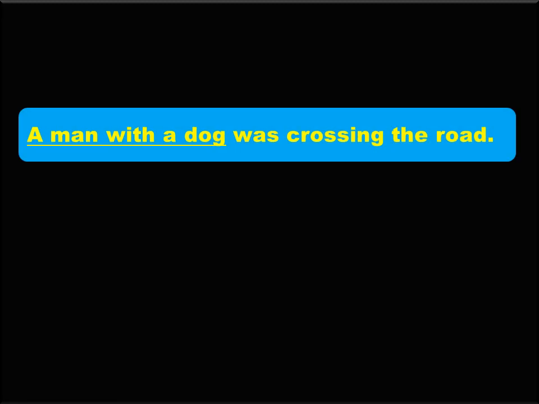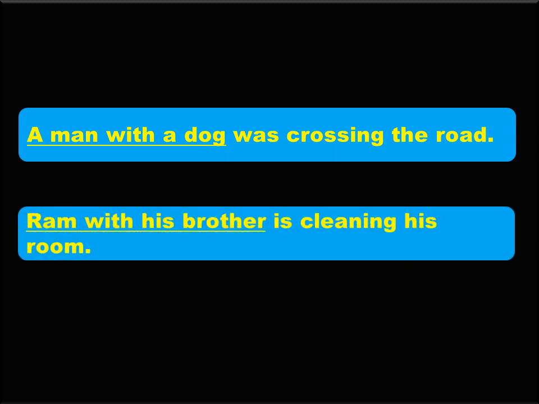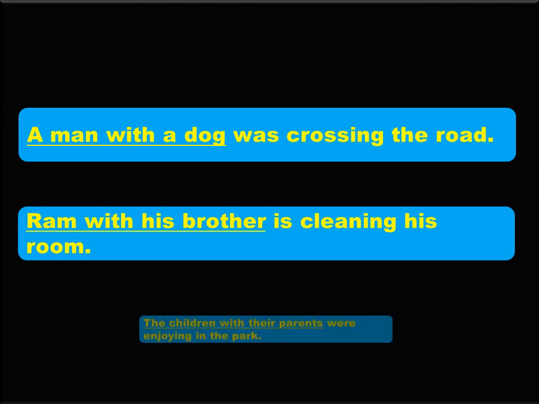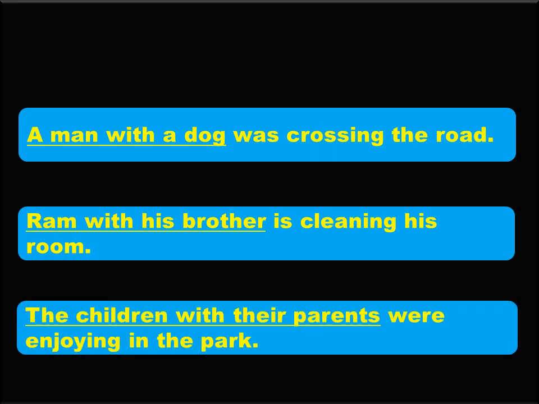Now let's see some more examples. A man with a dog was crossing the road. Ram with his brother is cleaning his room. The children with their parents were enjoying in the park. In these sentences, with a dog, with his brother, with their parents, these are used with the head word man, Ram, children.